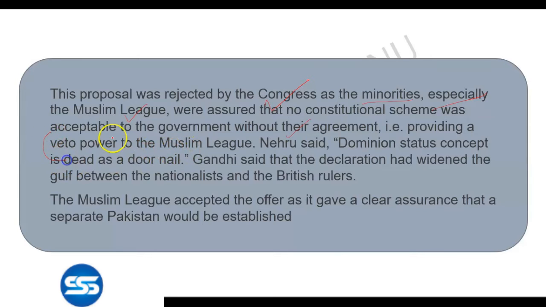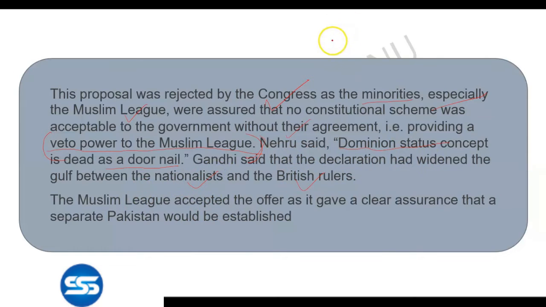But this was not at all acceptable to Congress, giving veto power to minority groups. So this August Offer gave this veto power to Muslim League. Nehru said dominion status concept is dead as a doornail, because what we need now is Purna Swaraj, that is complete independence. Gandhi said the declaration had widened the gulf between nationalist and British rulers.